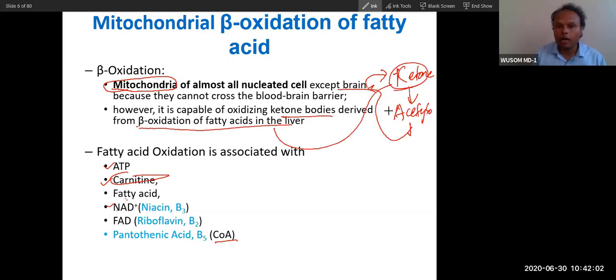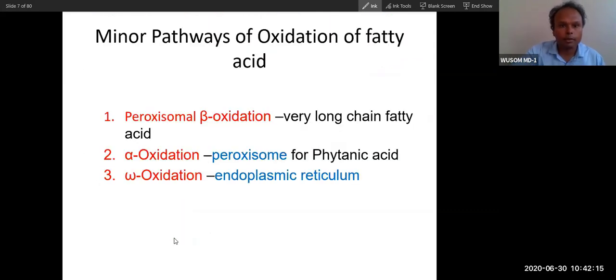You will see ketone body synthesis and utilization in the upcoming classes. So these are the things you can see, what is required for fatty acid oxidation and where fatty acid oxidation happens. Now, these are three minor ones and one major. We will talk about the major fatty acid oxidation, but let me first talk about the minor fatty acid oxidation. So there are three minor fatty acid oxidations.